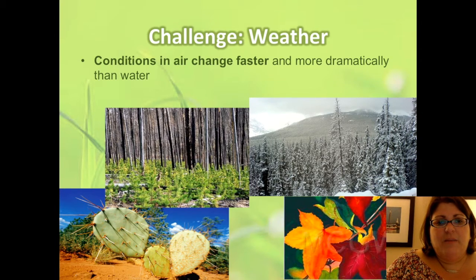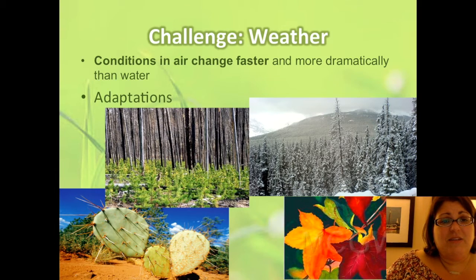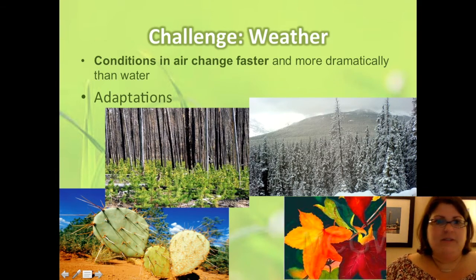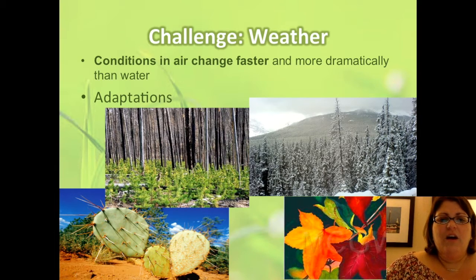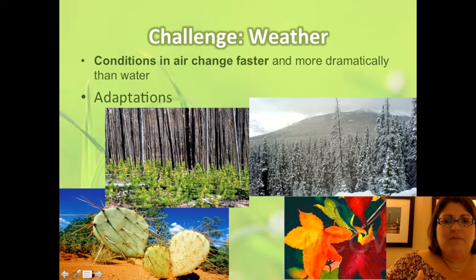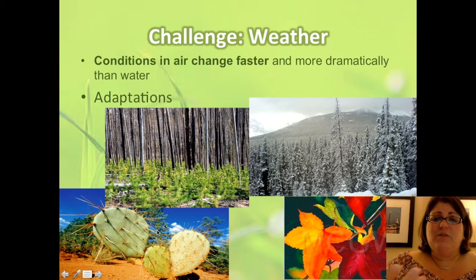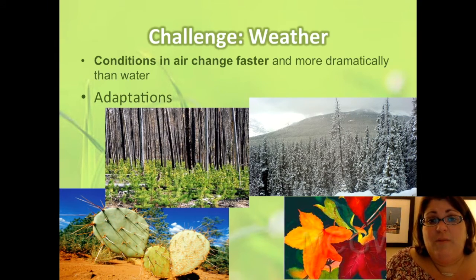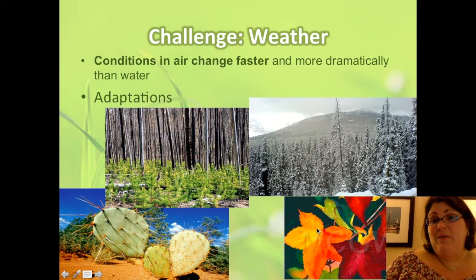Consequently, plants have all kinds of adaptations to help them deal with fluctuating conditions. Some plants are adapted to survive fire, which is like the ultimate fluctuating conditions. Other plants are adapted to survive extreme drought, or survive in the snow with the heavy weight of the snow and the surprisingly low amount of water, even though snow is water. And obviously, plants around here are adapted to survive multiple seasons.